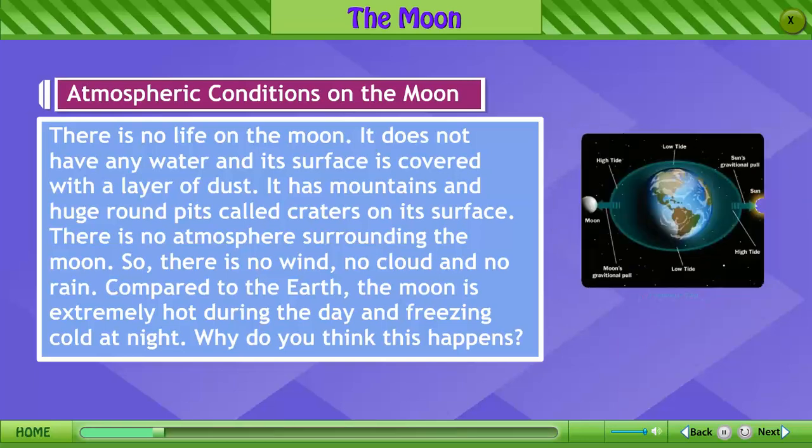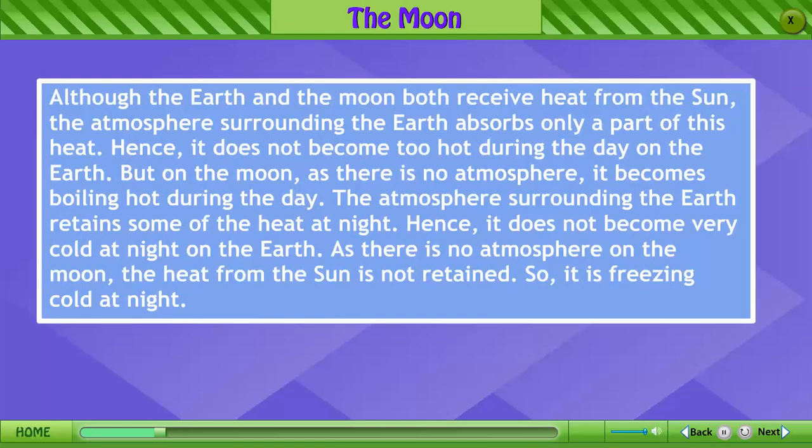Why do you think this happens? Although the Earth and the Moon both receive heat from the Sun, the atmosphere surrounding the Earth absorbs only a part of this heat. Hence, it does not become too hot during the day on the Earth.